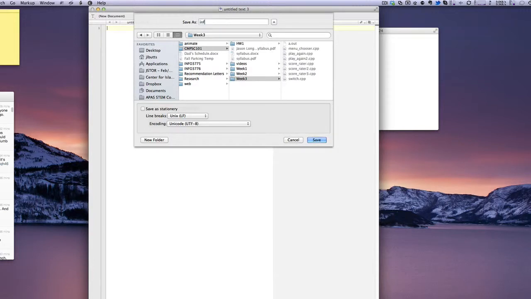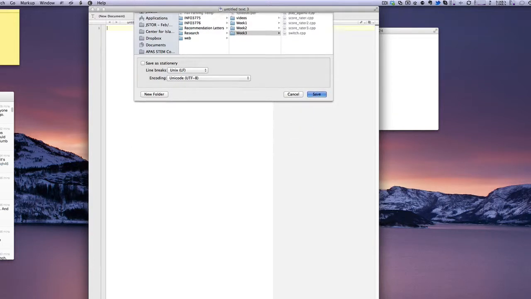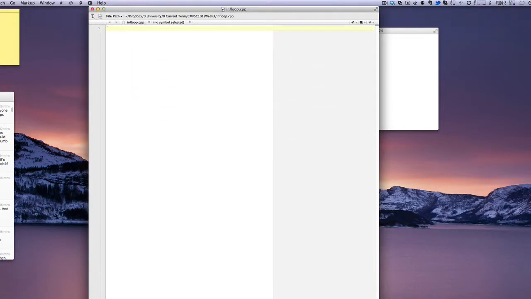Okay, I'm creating a program. I'll call it infloop.cpp. And we'll just put a comment, infinite loop, and demonstrates what not to do. Include iostream. Declare that we're using the std namespace. And start our main function.